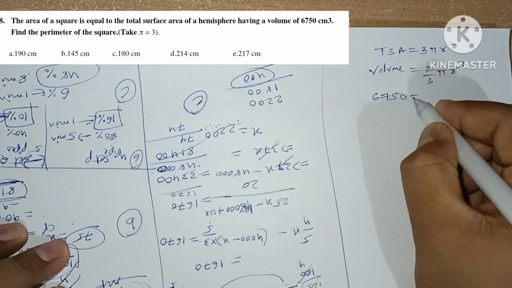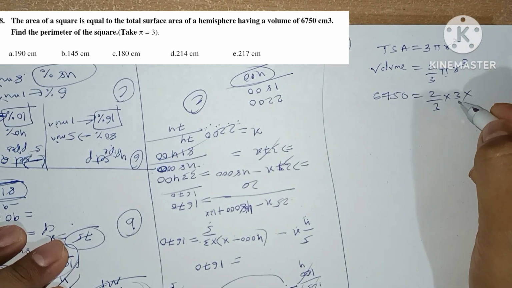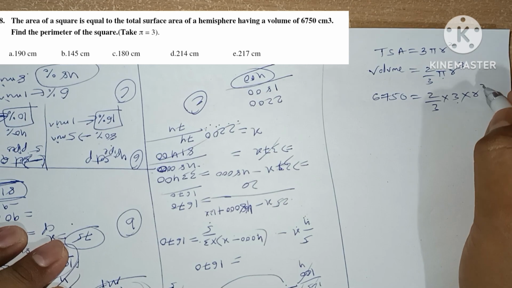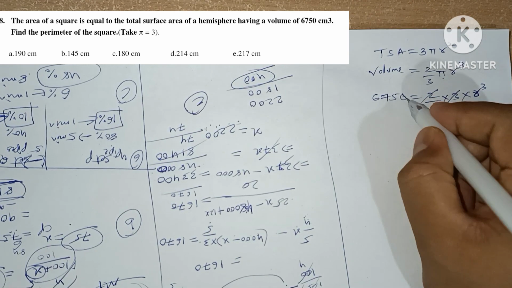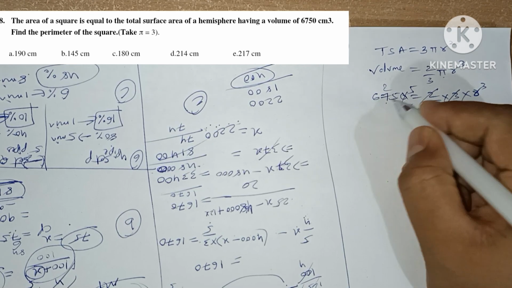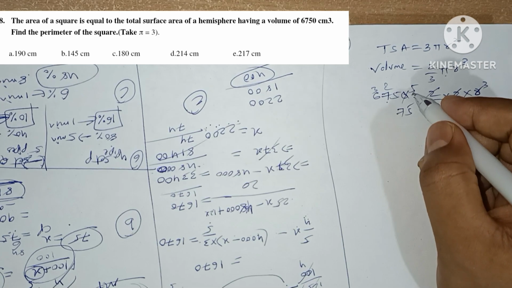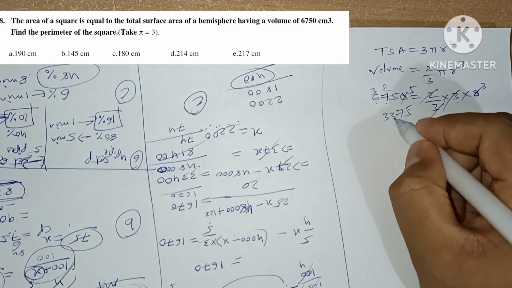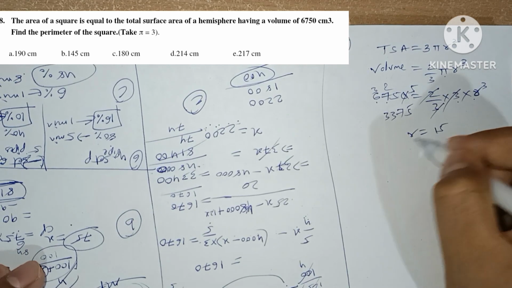So here volume is given as 6750 equals 2 by 3, and instead of pi we take 3, as given in the question, and r cube. So here 3 and 3 cancel. This will be 5 times 5 is 25, 25 times 3 is 75... and we get 3375 equals r cube. So r is nothing but 15.